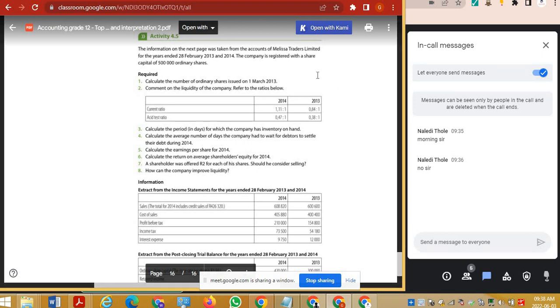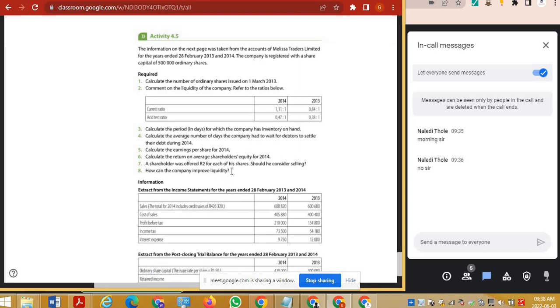And let's go on. Okay, so the company is registered with a share capital of 500,000 ordinary shares. So we're going to go through this. We're going to talk about the comments, but I'll also try and give you some techniques just in case you go blank or you haven't studied that particular section that hard. I'll try and give you techniques to get easy marks or get some marks at least. But obviously the best thing to do would be to go over all the work, study it. It is a little bit of study work, and understand what's going on behind all of these formulas. Remember, in the exam you will get a formula sheet, so you don't have to study the formula itself, but more the understanding behind it, right?